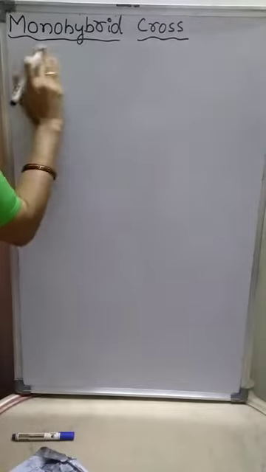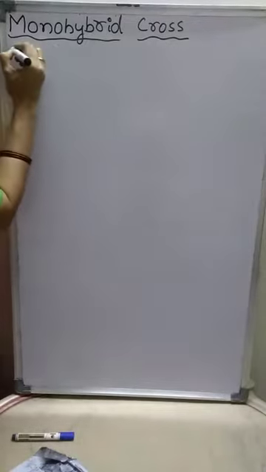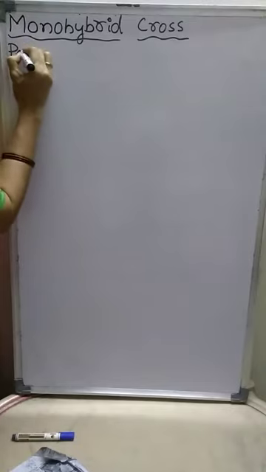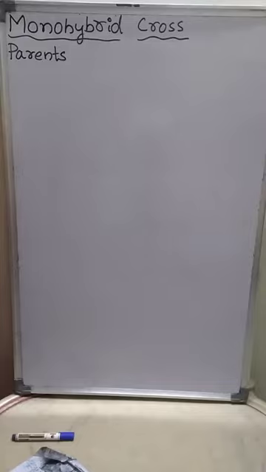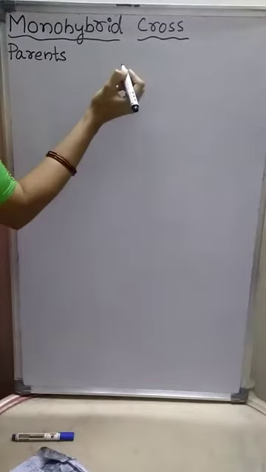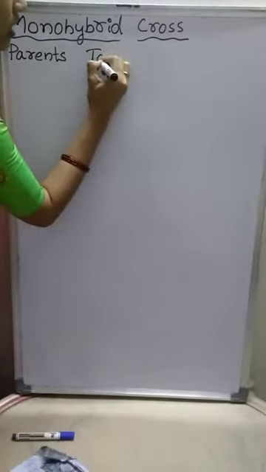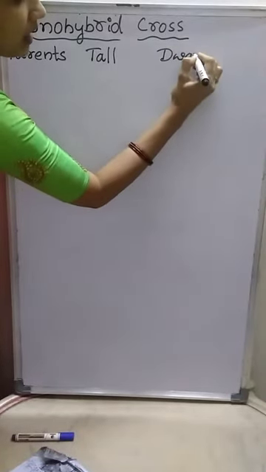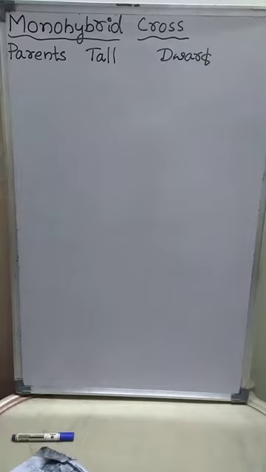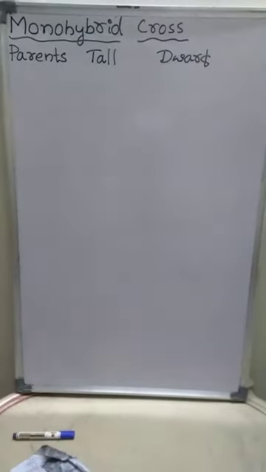See, for the monohybrid cross, Mendel selected 2 parent pea plants. One is tall and another one is dwarf, or short.